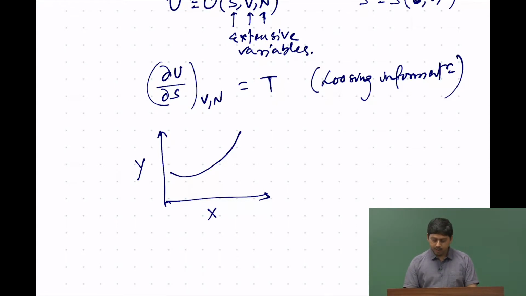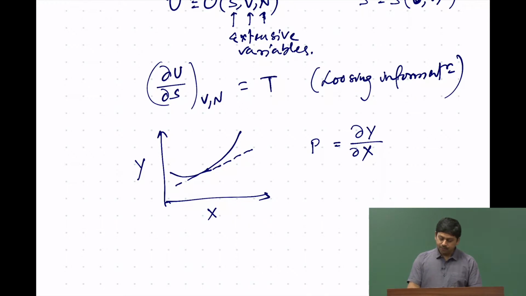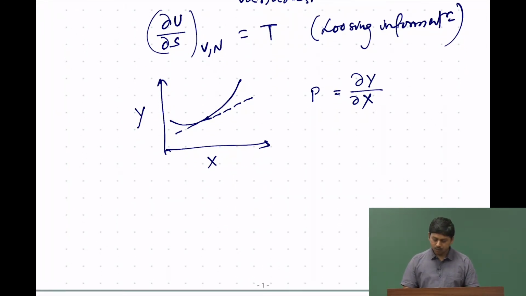You know the derivative of the function, which means slope, I can obtain at any point by calculating the slope p, defined by dy/dx. So, this p is not really a unique quantity, because it can be obtained from multiple functions y.